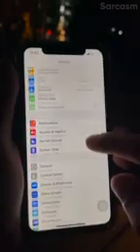Here's another trick for you guys. I'll show you how you can lock any app in your iPhone. Go to settings, screen time, turn on screen time, continue. This is my phone. Scroll down, use screen time password. Click on this, set any password. Suppose I'll set 1234.